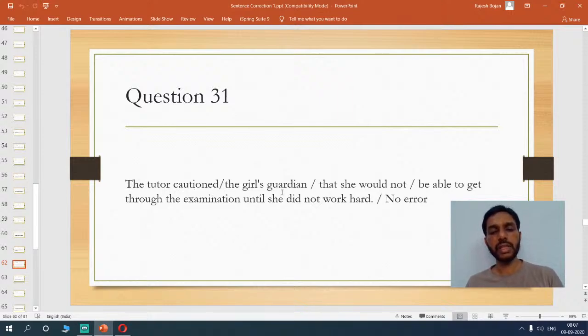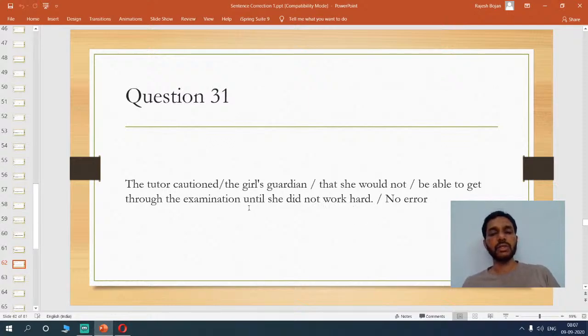Okay, so everything seems to be fine here. She would not be able to get through the examination. Now this is a probability, or it's a prediction, that she would not be able to get through the examination. Till here everything seems to be fine, but until she did not work hard,